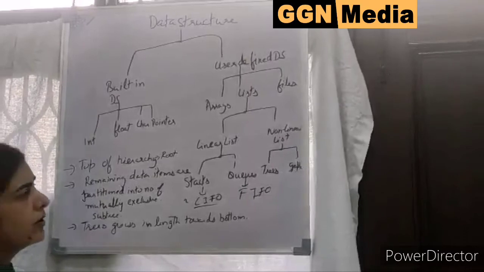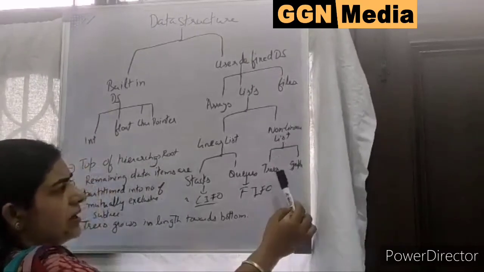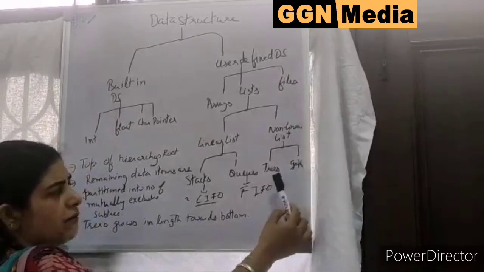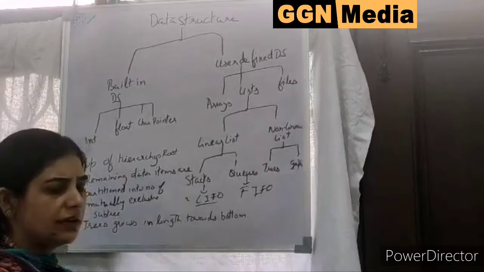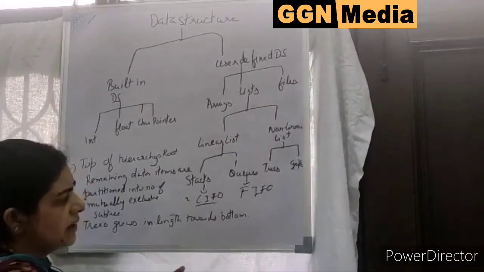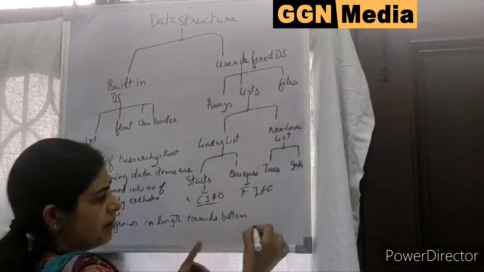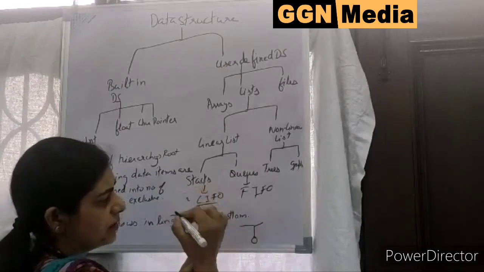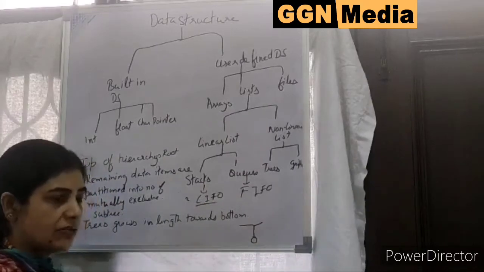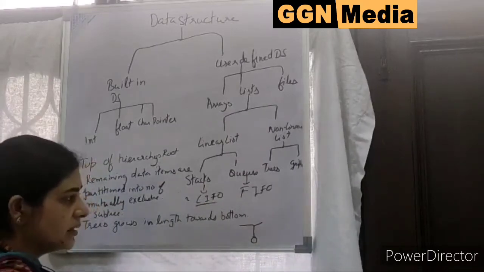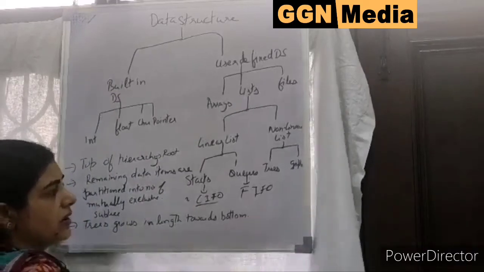Now I am going to discuss the non-linear list. Non-linear consists of trees and graphs. Firstly, I am going to discuss the tree. Now a tree in natural form, you are seeing that there is a root inside, and then the stems come out, and then there are the leaves. In the natural way, you will see it like a data structure. We are also using a tree, but in this we are using the tree like this. The root is upward.